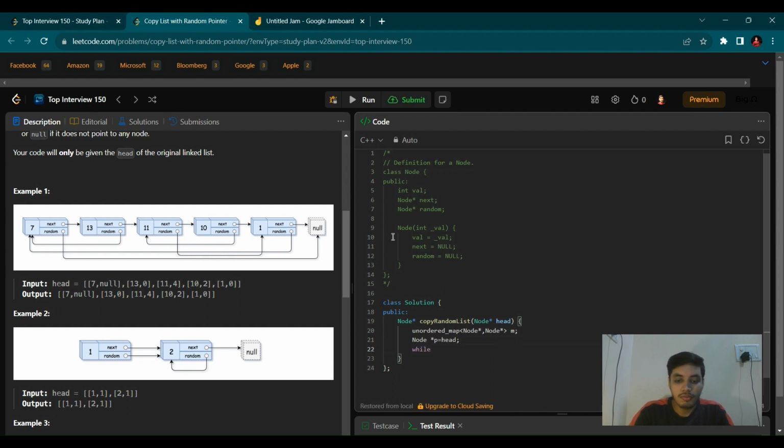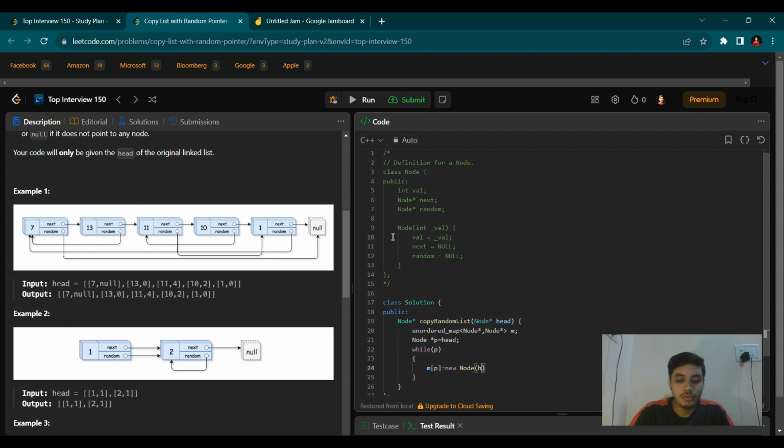Now we are going to run a while loop. While P, we have to create a new node and store it in our map. How can we do that? We can simply store it like this. We store the key, which is going to be our head pointer P, and in this position we have to create a new node, so we write new Node and provide its value.